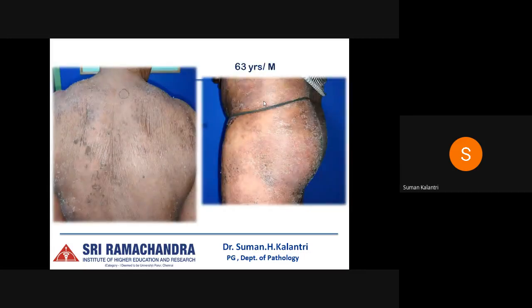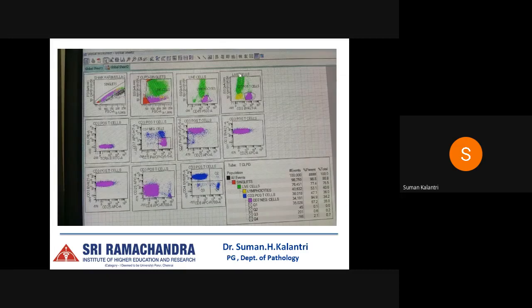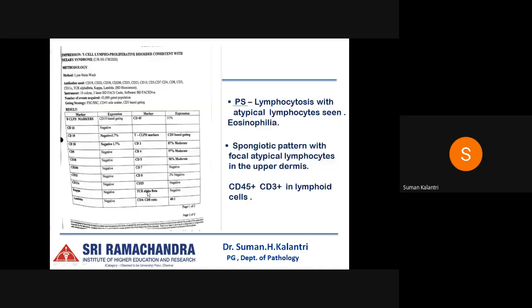This was a case we received in our department in the month of March, where a 63-year-old male presented to the dermatology OPD with extensive exfoliative lesions all over his skin. From the peripheral blood, we received samples for flow cytometry as well as peripheral smear, and we received a skin biopsy as well. Here we can see the flow cytometry report, where it is positive for CD3 and CD5, and negative for CD7, CD25, TCR alpha beta, and CD8. This is what the report was given as. B cell markers were negative.